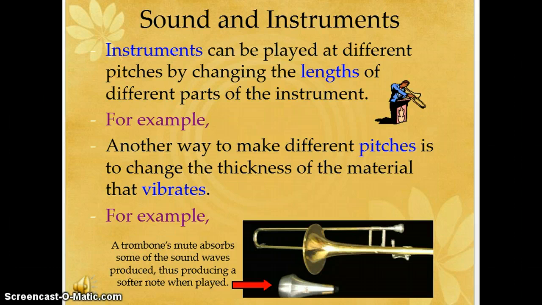Sound and instruments. Wow, I bet you didn't know that they went together. Instruments can be played at different pitches by changing the lengths of different parts of the instrument. For example, another way to make different pitches is to change the thickness of the material that vibrates. For example, a trombone's mute absorbs some of the sound waves produced, thus producing a softer note when played.